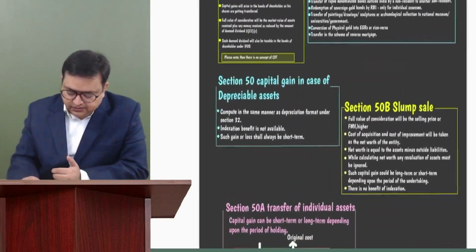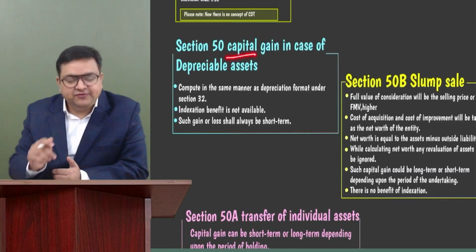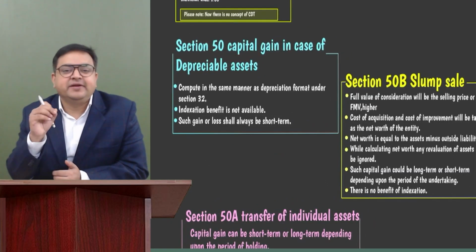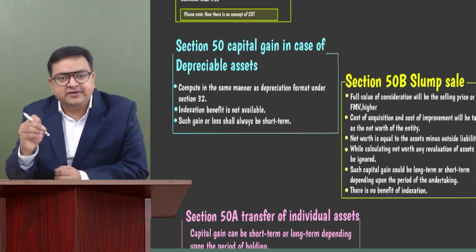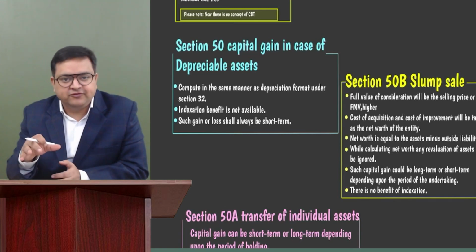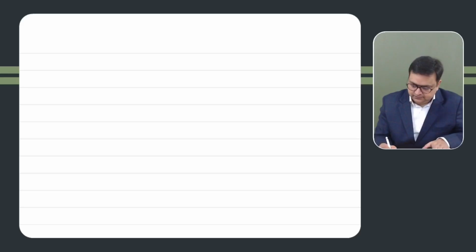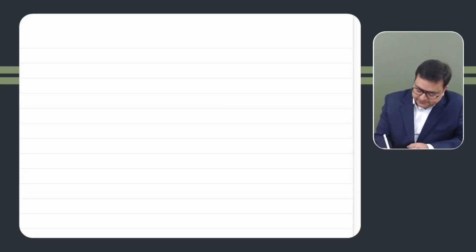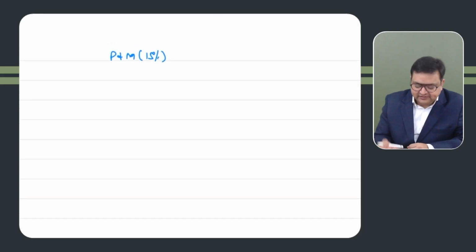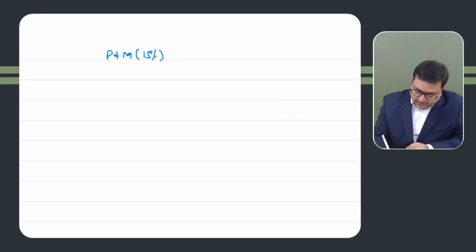Right? Okay. Section 50. Section 50 is simple. Capital gain in case of depreciable assets. So whenever depreciable assets are sold, where you are charging depreciation on the WDV method, that is on a block of assets. Let's say there is a block of plant and machinery, 15% is the block, and it has some 2 or 3 machines.